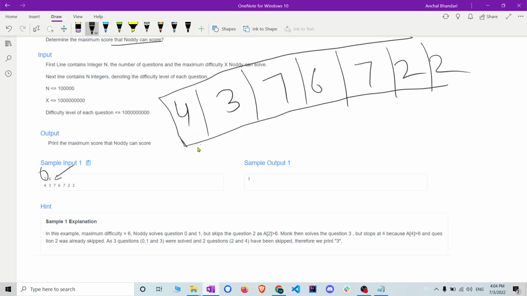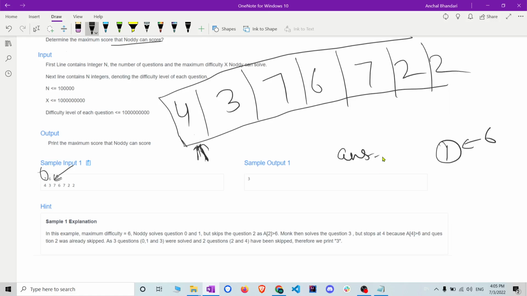It is basically very simple. We just have to compare each array[i] with this number. But the twist is that Nodi can skip only one question which has a difficulty level more than 6. Whenever the i pointer comes here, it will check whether 6 is smaller than or greater than 4. So 6 is greater than 4, so it will be counted into our answer.